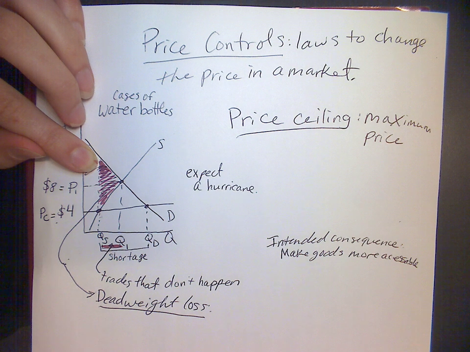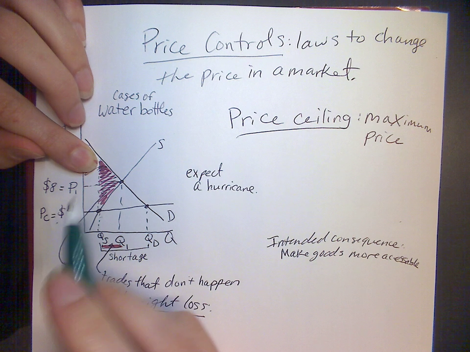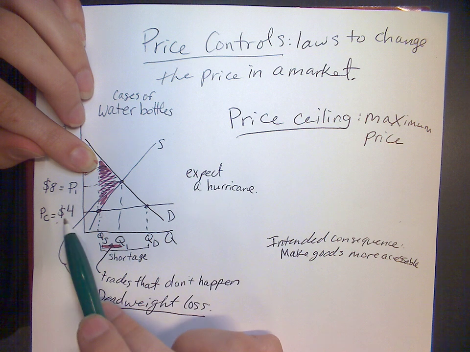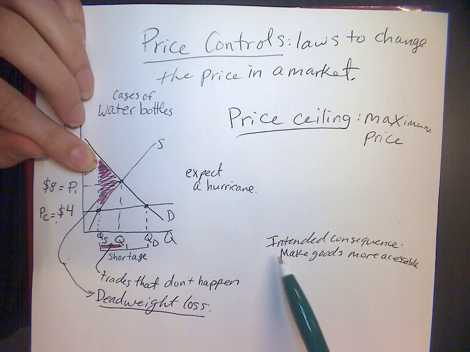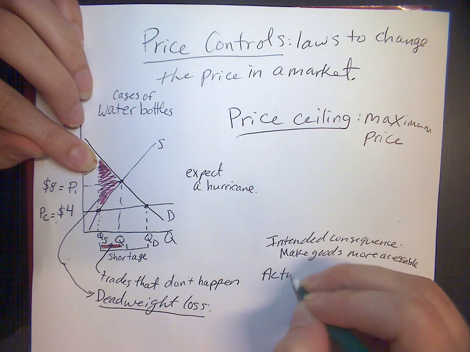Excellent. Right. So it looks really bad for companies to raise the price in this situation, right? It looks like they're extorting their poor customers who have no choice. That's terrible. So we could make it illegal for them to raise the price, right? They have to keep the old normal price, even though people want water bottles a lot more. So let's think about the actual consequences of this.